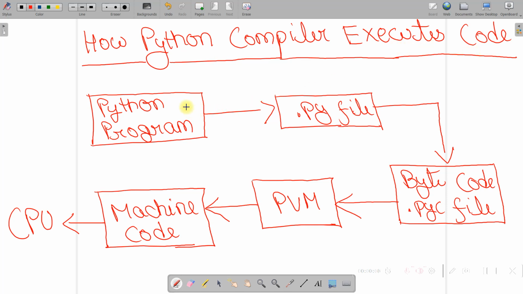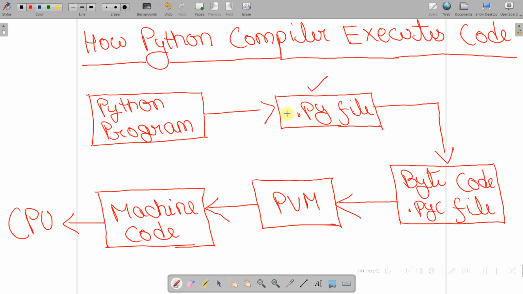Okay, so when we write our Python program, we store it in a file with .py extension. Normally every file has its own extension. For example, text document has .txt extension, Excel file has .xls extension, Word file has .docx extension. Similarly, Python file has .py extension. So when we write any program in Python, we have to store that program in .py file extension.